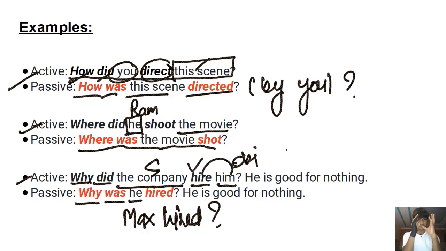If you want to focus on the object, the person or the thing that received the action in the past at a particular time, write the sentence in simple past tense passive voice. Got it? I'm sure you've understood this. I'm sure you've mastered it.